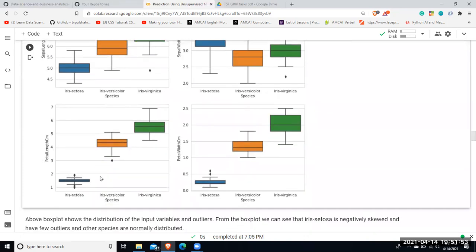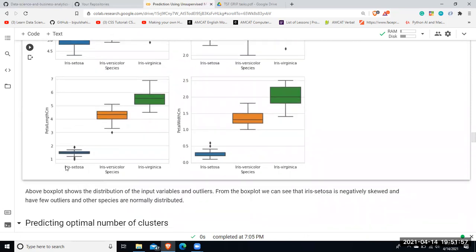In the case of petal length and petal width, it is also quite easy, but in the case of iris setosa, the blue one, quite a few dots are present. These dots are actually outliers, which would ideally not be present. This shows that iris setosa is negatively skewed, while the other species, iris versicolor and iris virginica, are normally distributed.